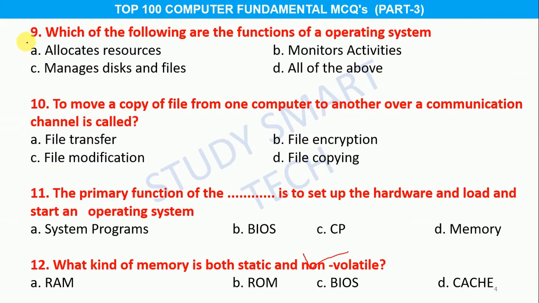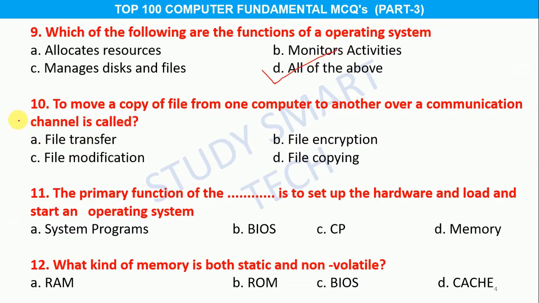Question number 9. Which of the following are the functions of an operating system? Option A allocates resources, B monitors activities, C manages disks and files, D all of the above, and the correct answer is option D all of the above.